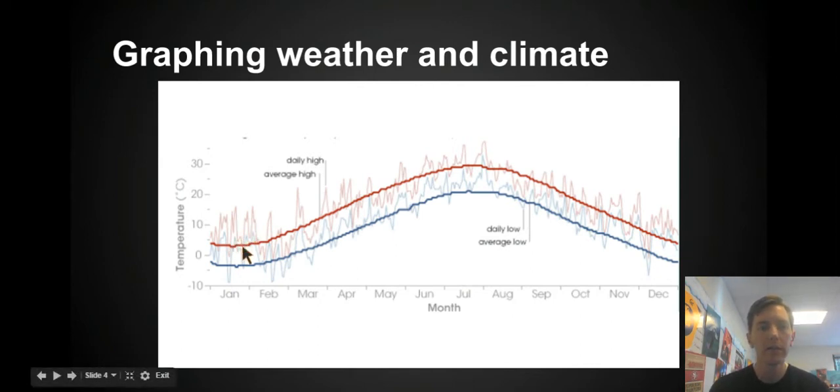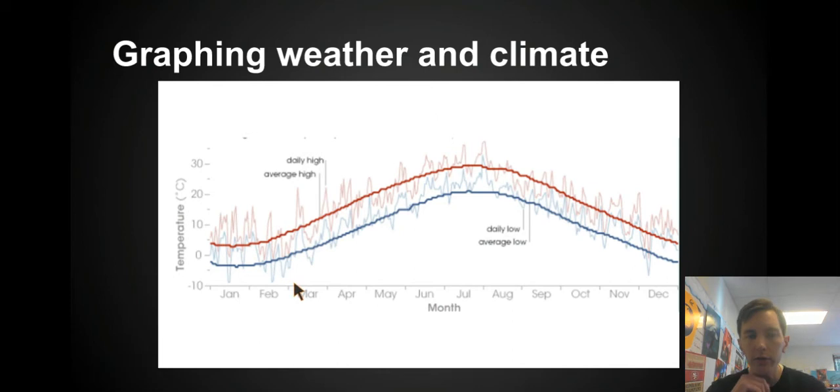So it makes sense that these lines, I can see these are kind of jagged lines, jump up and down a lot. But then looking at the dark red and the dark blue lines, those are averages. And I know from math that averages don't change a lot, so it makes sense that these lines would be a bit smoother. The averages don't jump around a lot, they gradually change. So it makes sense that the graph of the average would be a smooth line.